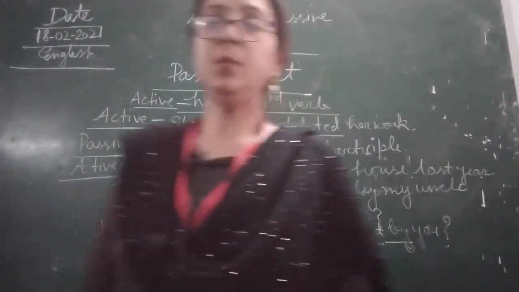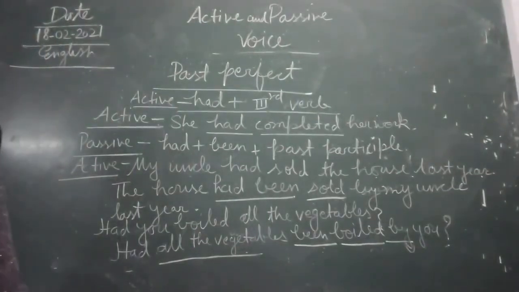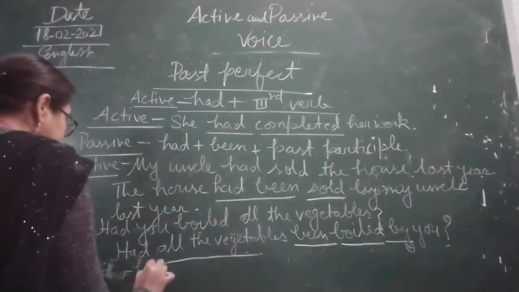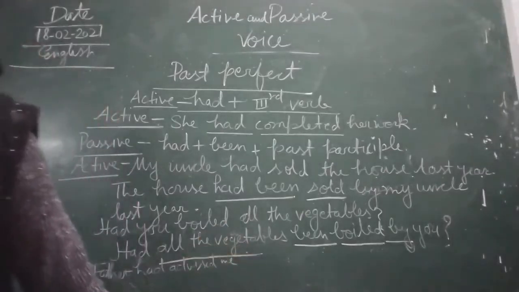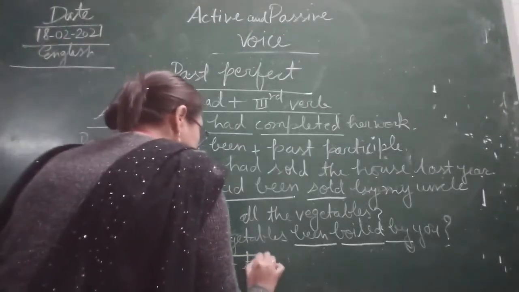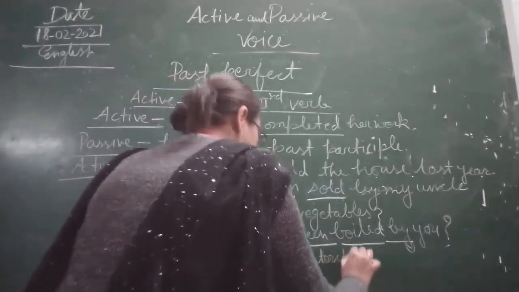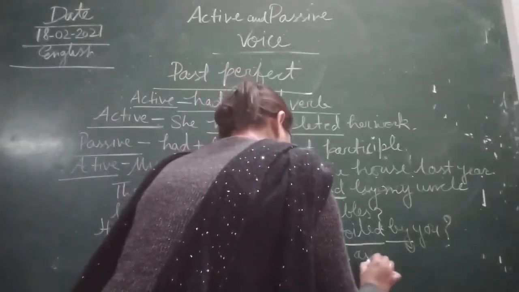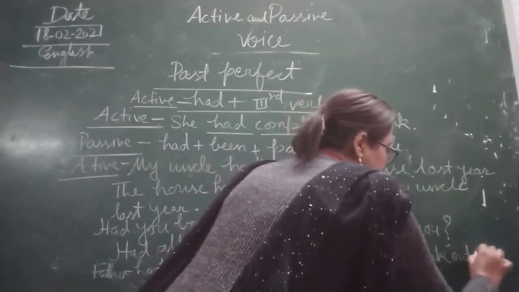Okay children, one more example I will give you for past perfect tense: father had advised me to carry a torch, as it was dark outside.